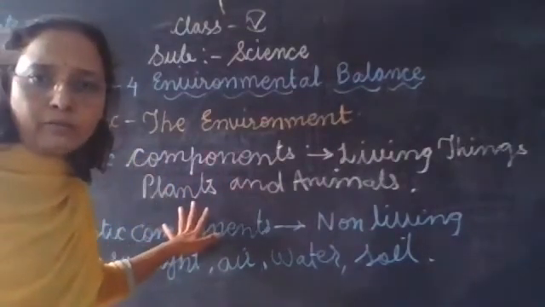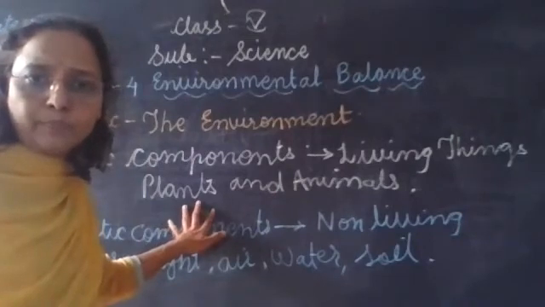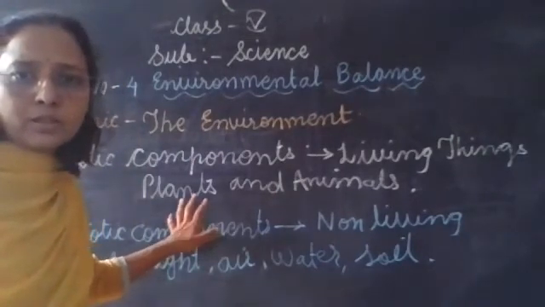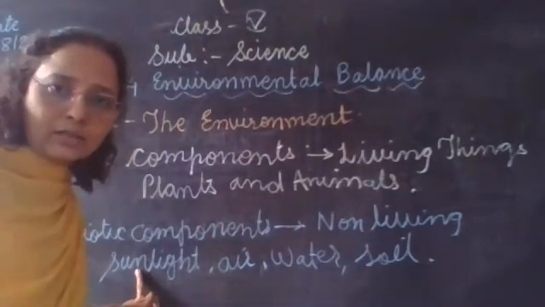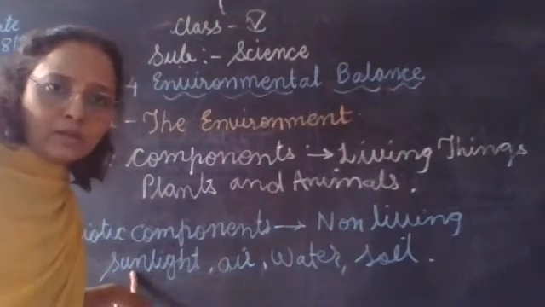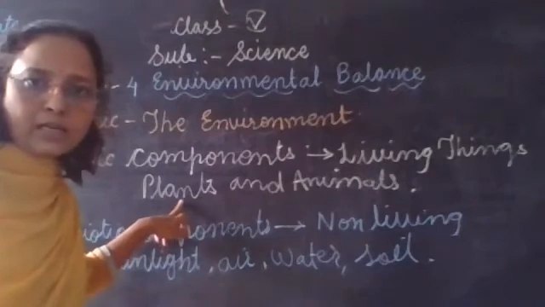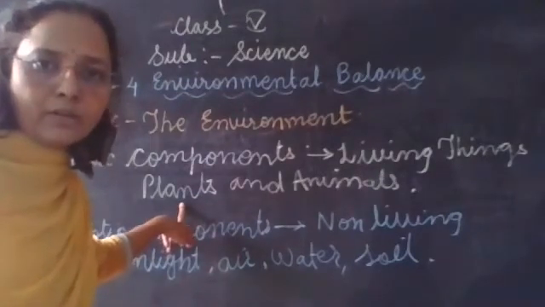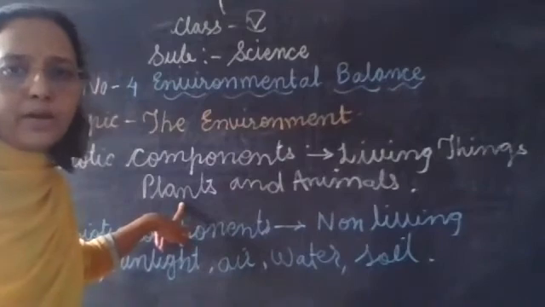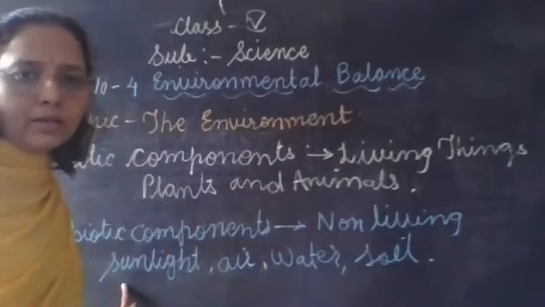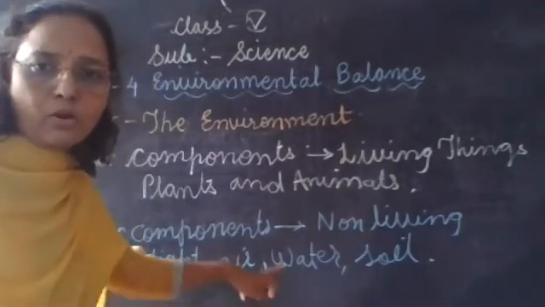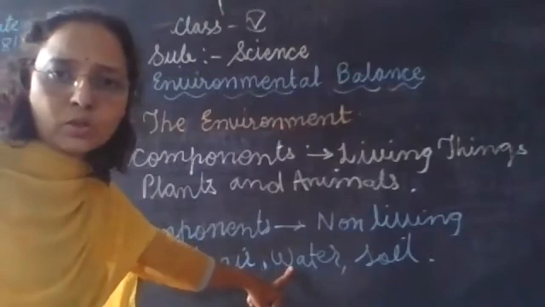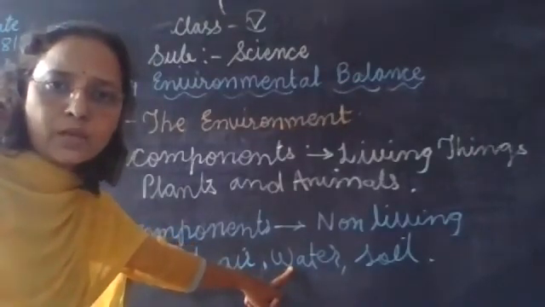What does the plant require to prepare its food? Sunlight. What is needed for photosynthesis? Sunlight is one factor required, used by green plants with the help of the pigment chlorophyll. Air is required, and water is also required for the process of photosynthesis.